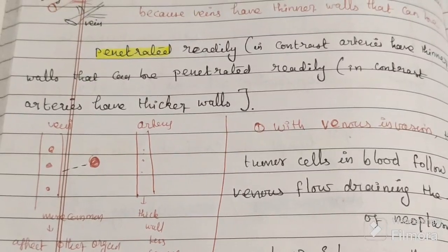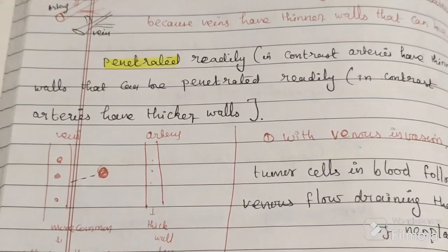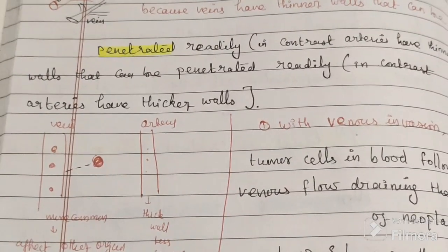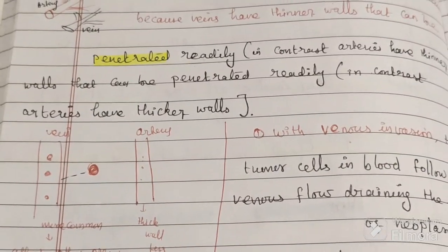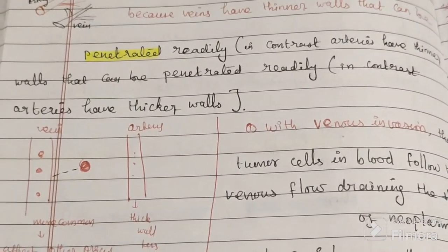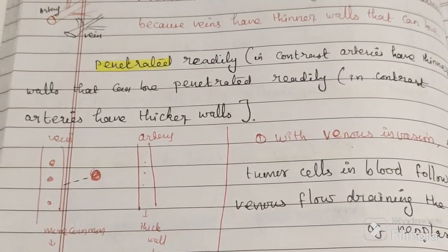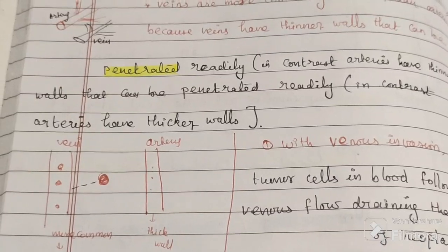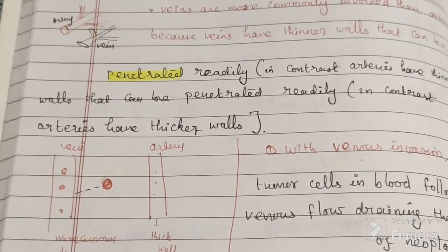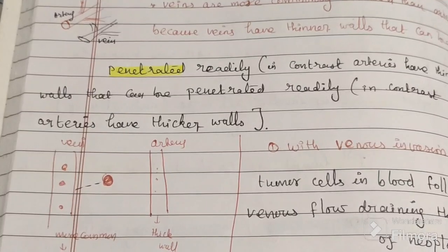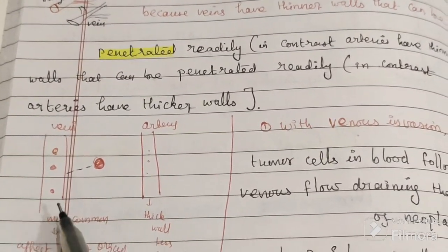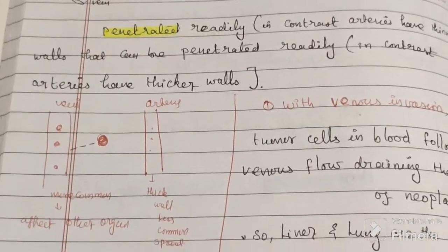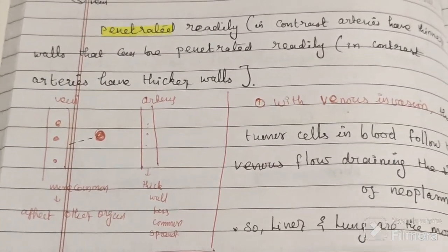The reason is very simple: veins have a thin wall, but arteries have a thick wall. So tumor cells meet resistance in the artery, but in the vein they can easily penetrate.